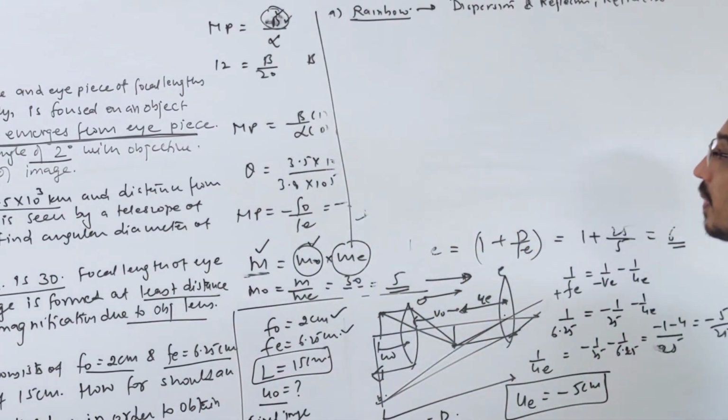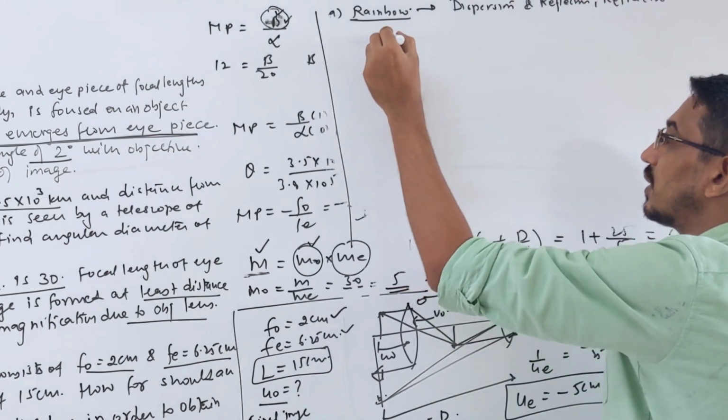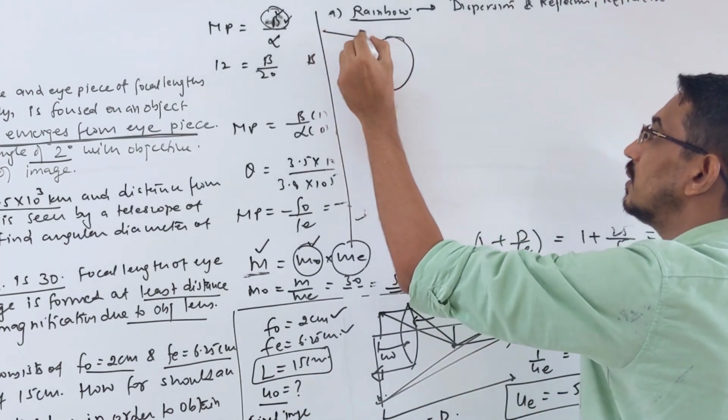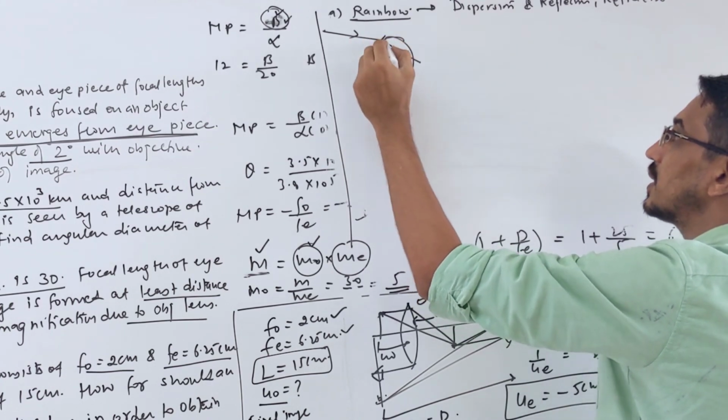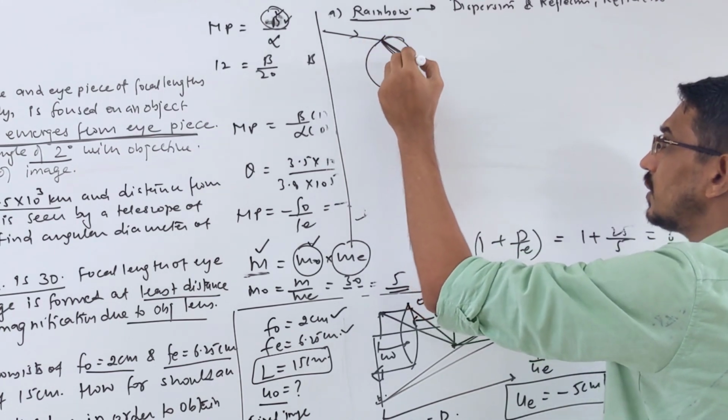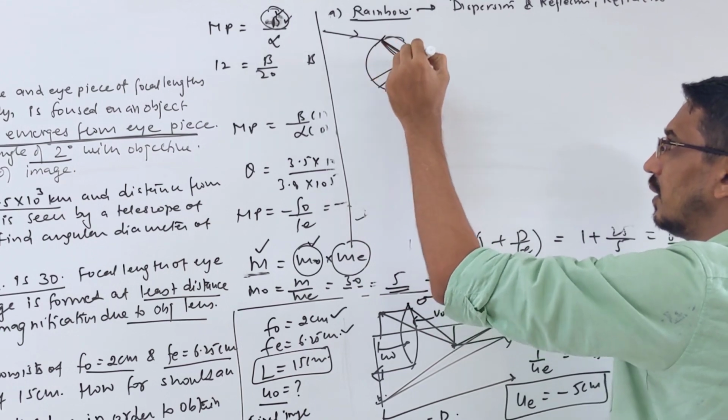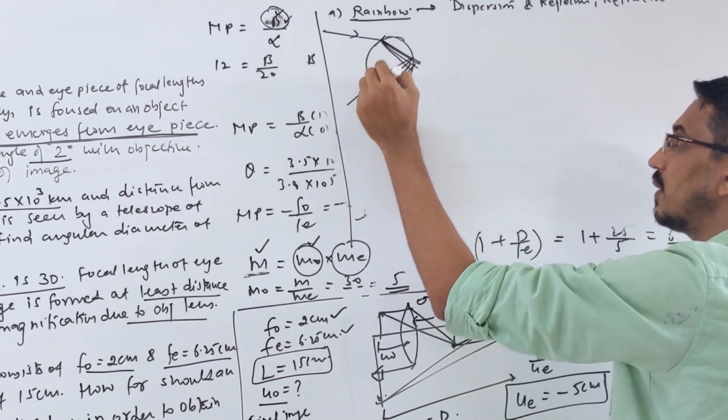Suppose this is a water drop. One ray comes like this. It will hit here, so it will bend and start splitting into colors. Then here TIR will happen. So light will come out and we see 7 colors this way.